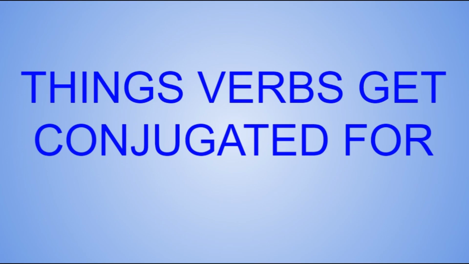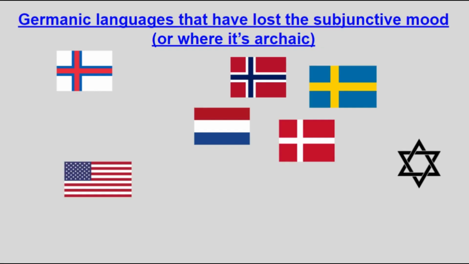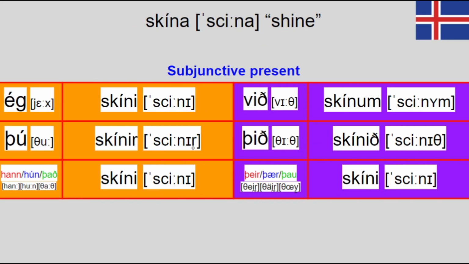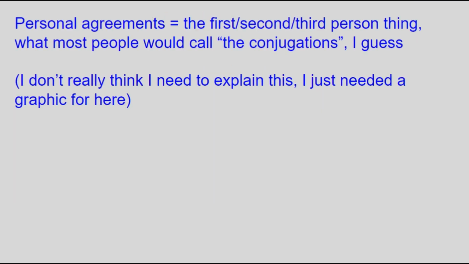To get the easy one over with, no more dual number. Simple. About the subjunctive mood, though, it's either completely gone or considered archaic in English, Dutch, Swedish, Danish, etc. It does still exist in German and Icelandic, though. There's also been a bit of evolution in the personal agreements, so let's talk about those.